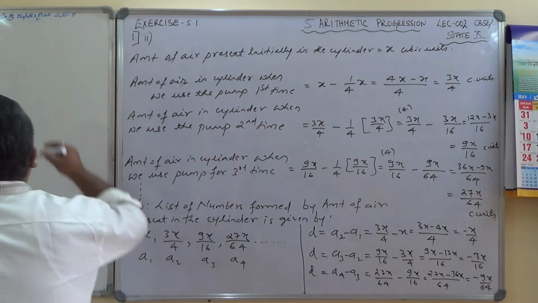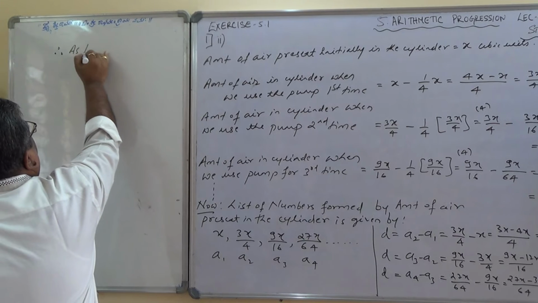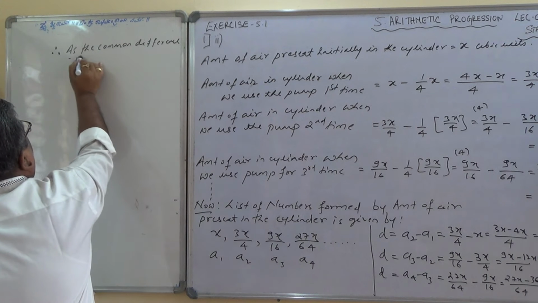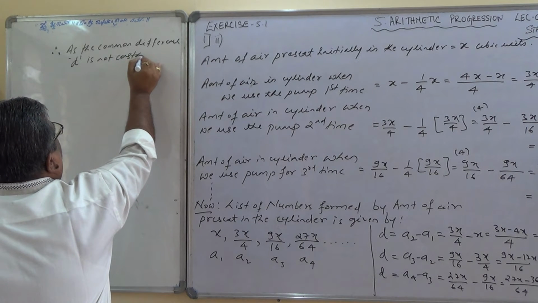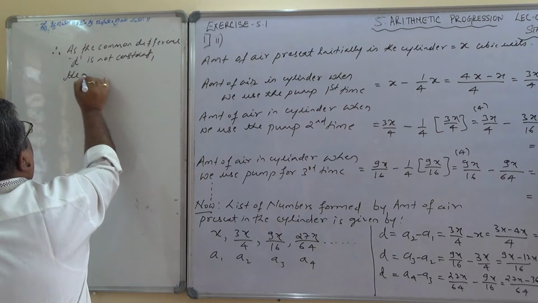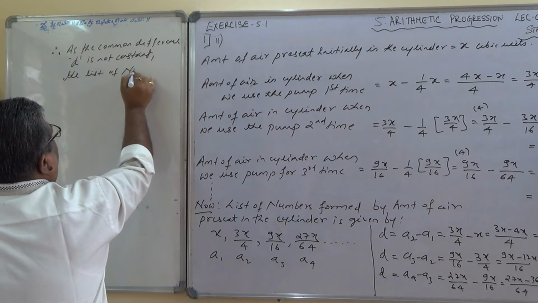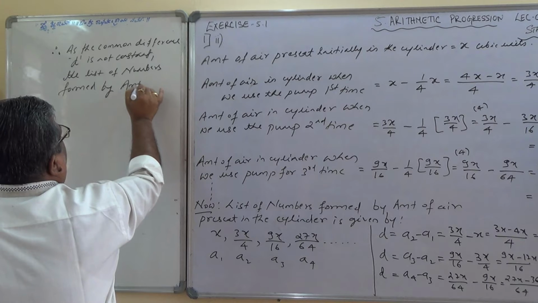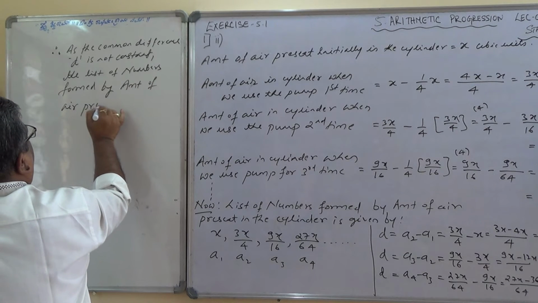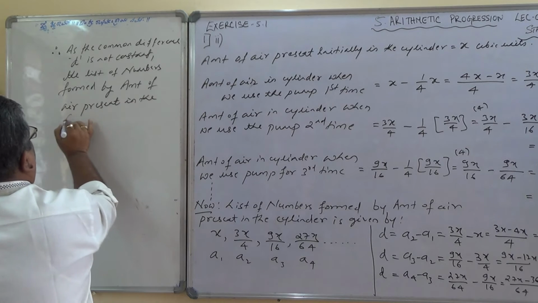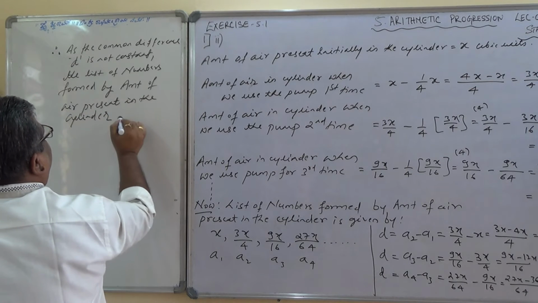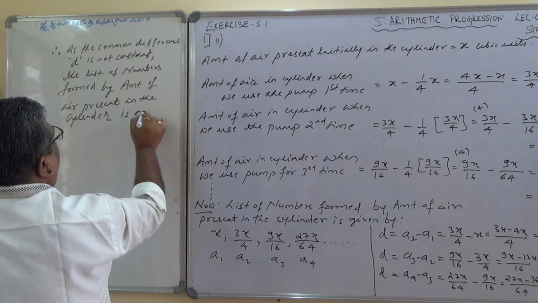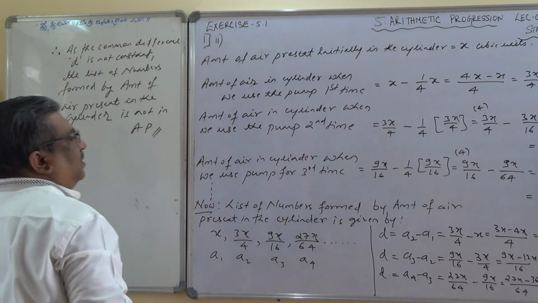No, and therefore I'll write here, therefore, as the common difference D is not constant, the list of numbers formed by amount of air present in the cylinder is not in AP. So this is the answer for this one.